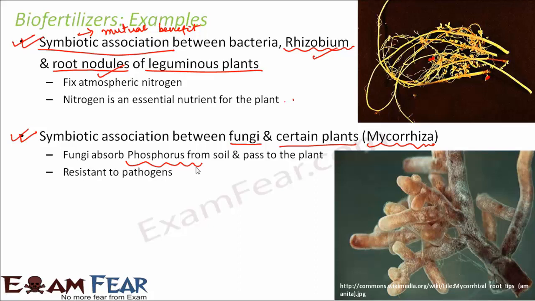It is also resistant to pathogens. It prevents the attack of disease causing microorganisms. That means it is also beneficial to the plant. Therefore, it ensures better plant growth and development. So this also acts as a biofertilizer to the plant because it provides a macronutrient, that is phosphorus, to the plant, and rhizobium provides nitrogen to the plant. Both nitrogen and phosphorus are macronutrients, very important nutrients for plant growth and development.